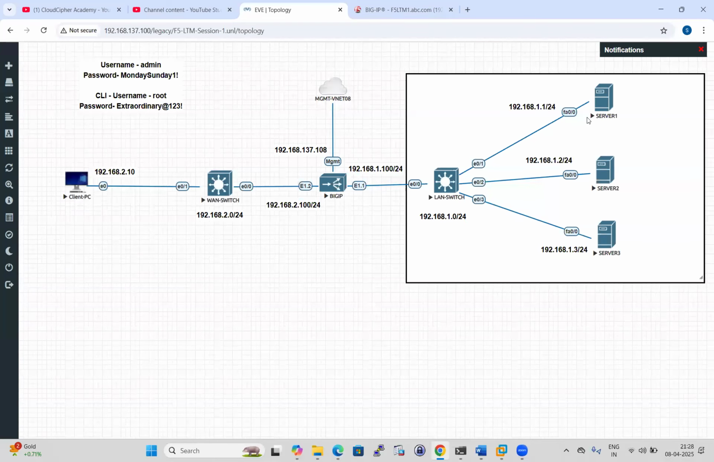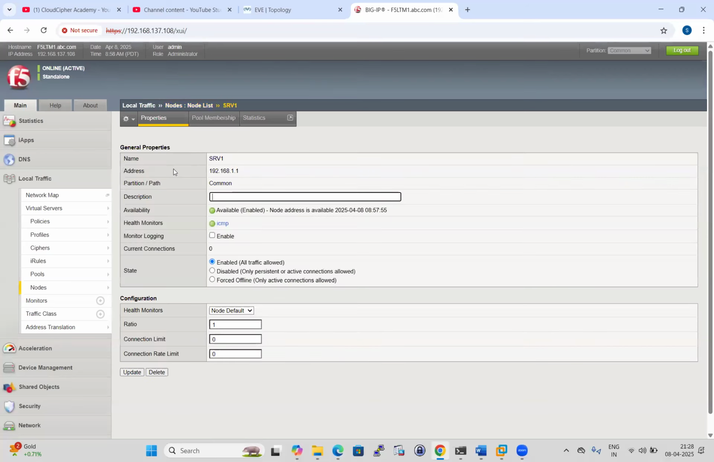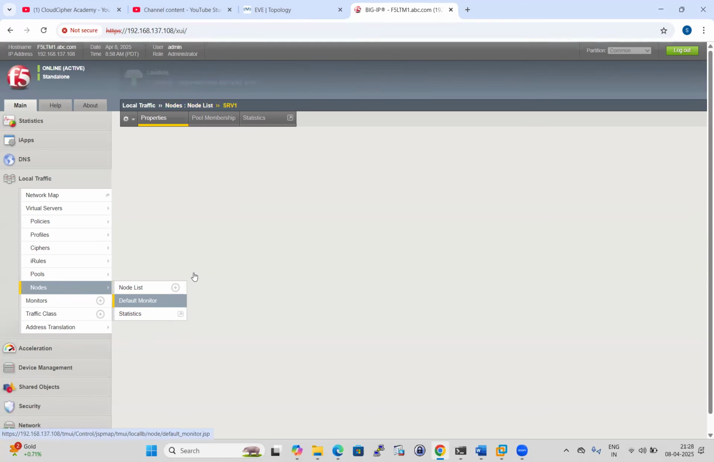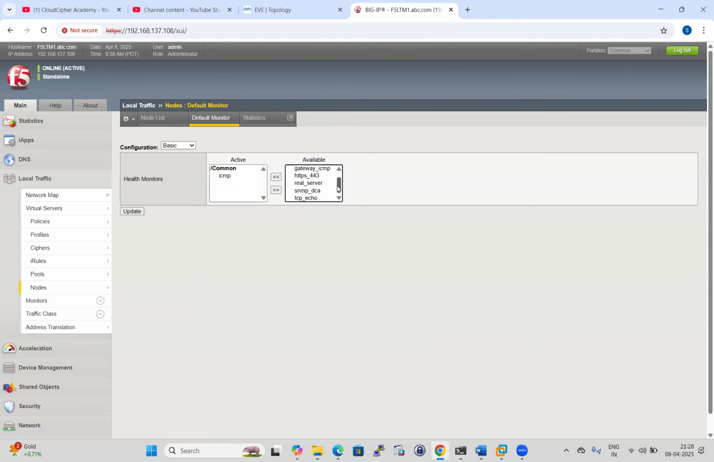Maybe you can enable HTTP also. There are so many health monitor options here. If you come here, in the default we can also keep other types, like TCP echo, SNMP, HTTP, HTTPS 443, gateway ICMP. It depends upon the requirement, it depends upon the design, and it depends upon the server, like which service is enabled at the server level. Okay.